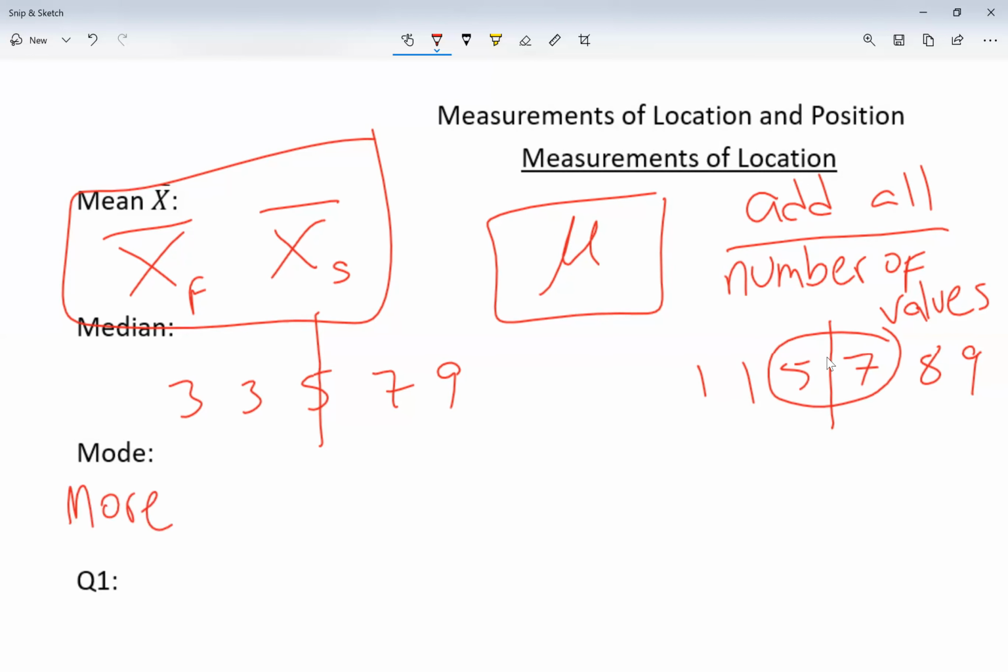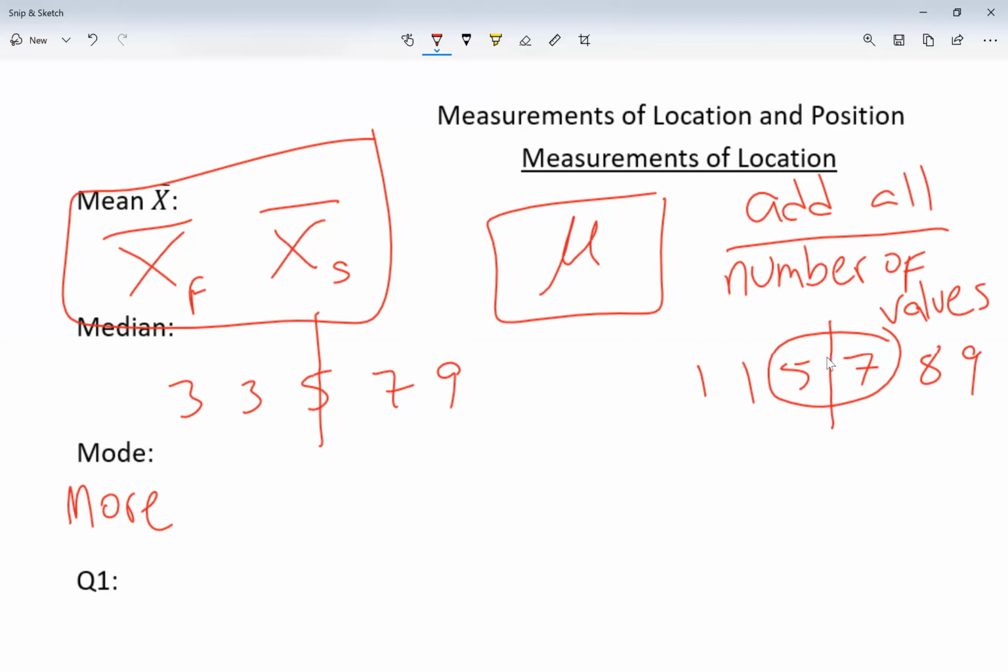Now mode sounds like more. Mode is the value that appears more than any other value in the data. You guys are familiar with this information. Mode sounds like more. Which data do you see more than anything else? Now sometimes my mode is just one number. Sometimes my mode is more than one number.